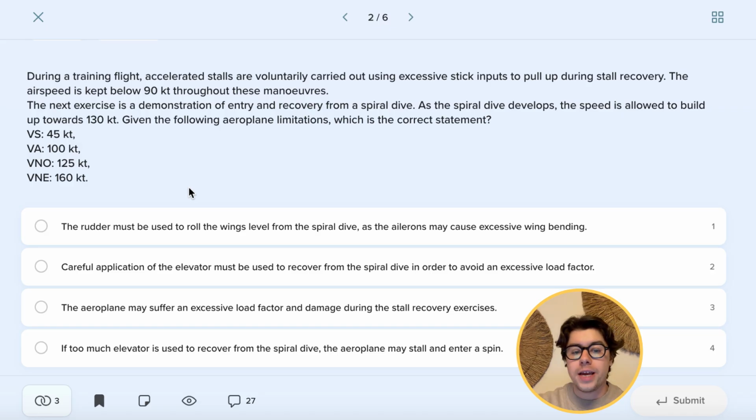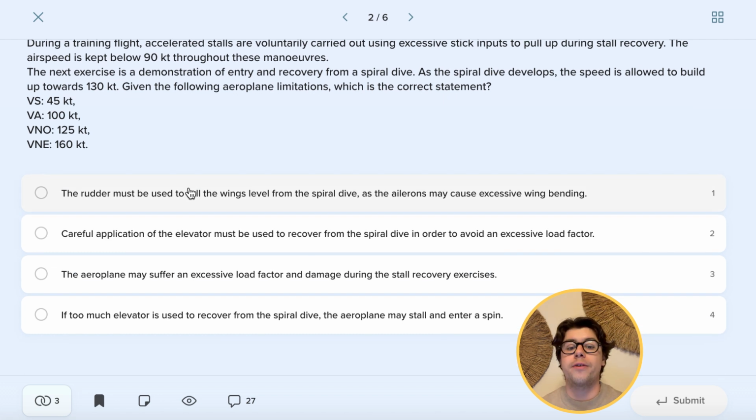Of course, here the other speeds: VS, which is our stall speed in a clean configuration; VNO, which is our normal operating airspeed, the green arc on the airspeed indicator; and VNE, never exceed. Anything after the VNE will be our red arc. This is the speed above which the aerodynamic loads on our aircraft are bigger than the aircraft is certified for.